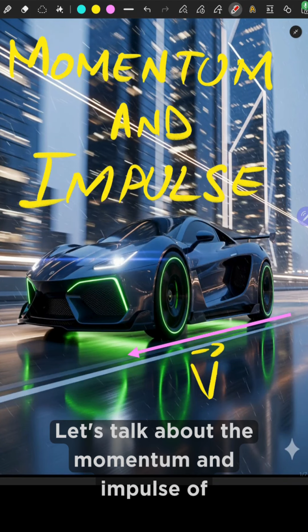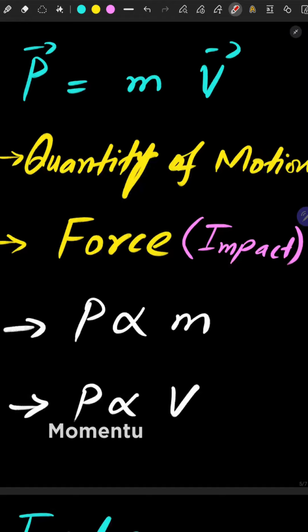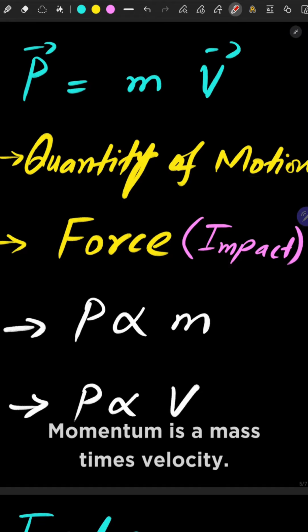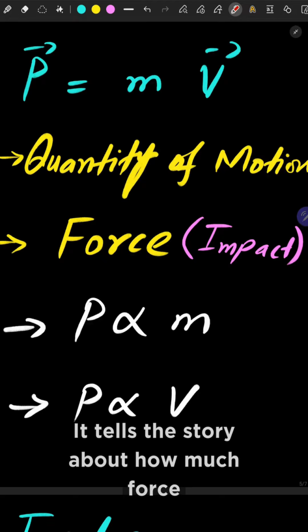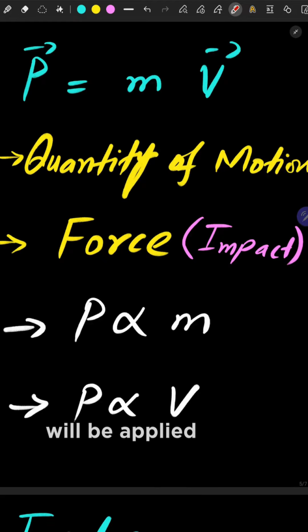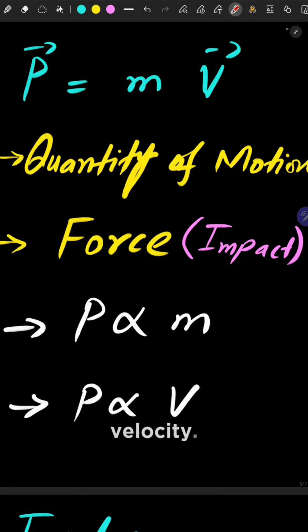Let's talk about the momentum and impulse of this fast moving car. Momentum is mass times velocity. It's a quantity of motion. It tells the story about how much force will be applied at the time of impact. It depends directly upon mass and velocity.